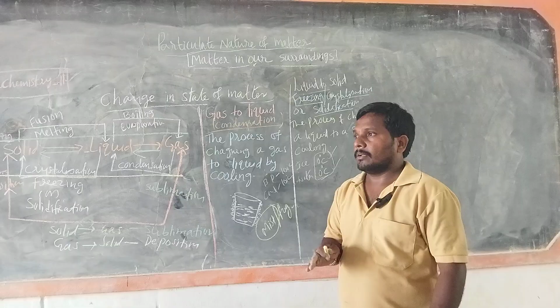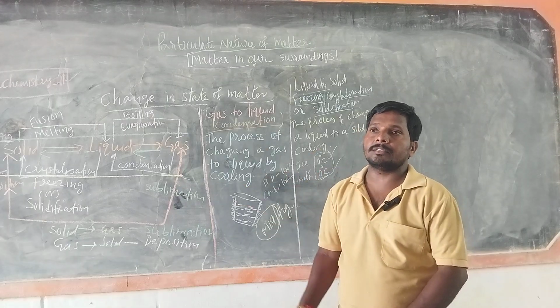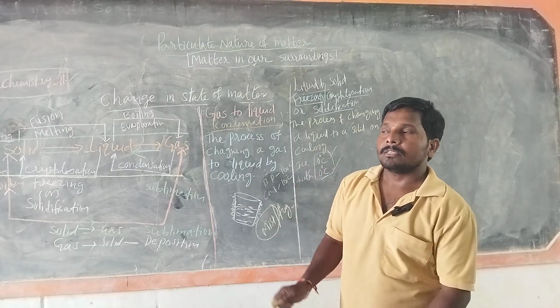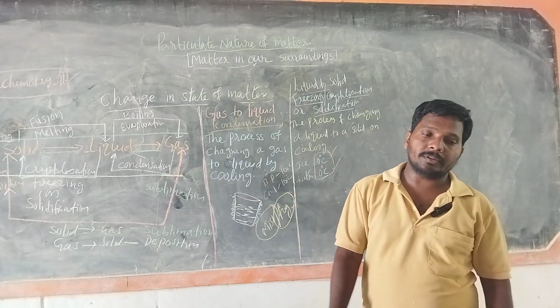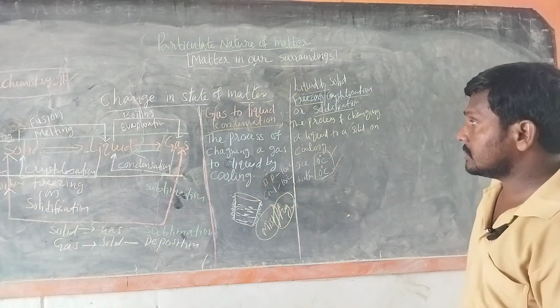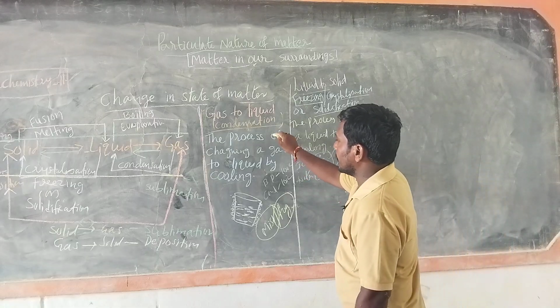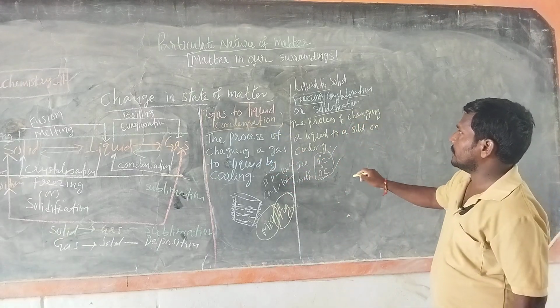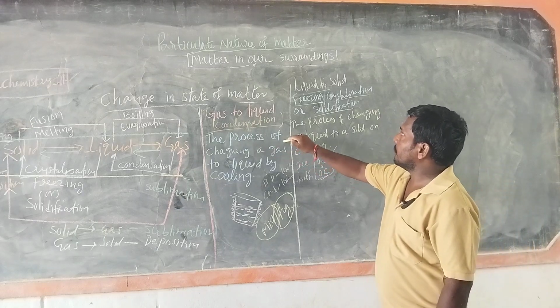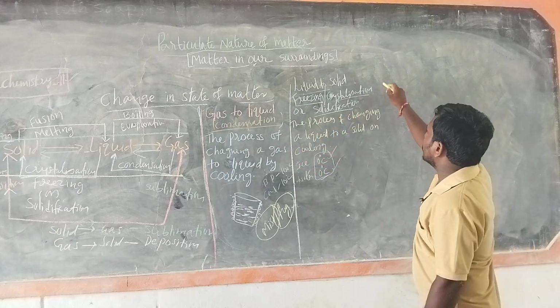That layer does not let us see things properly. Such a condition we can call fog. This is the application of condensation. Very important. So gas to liquid, liquid to solid is completed.